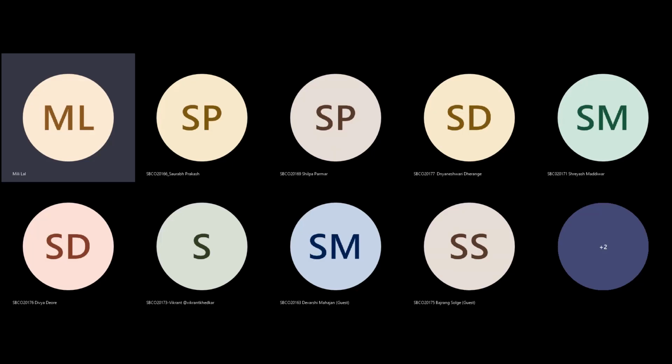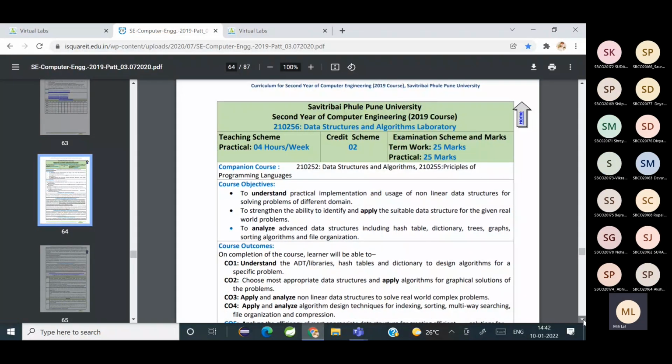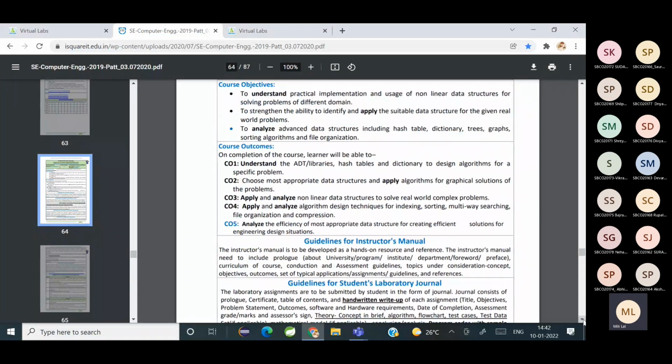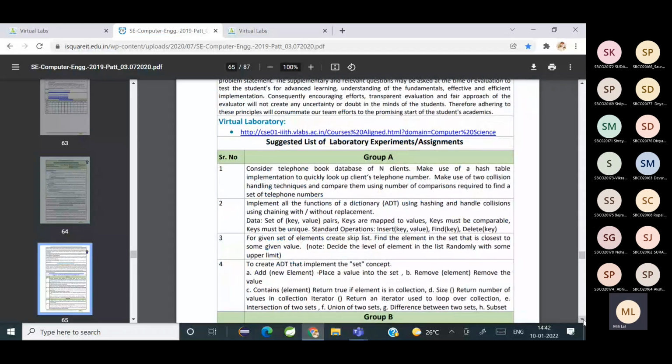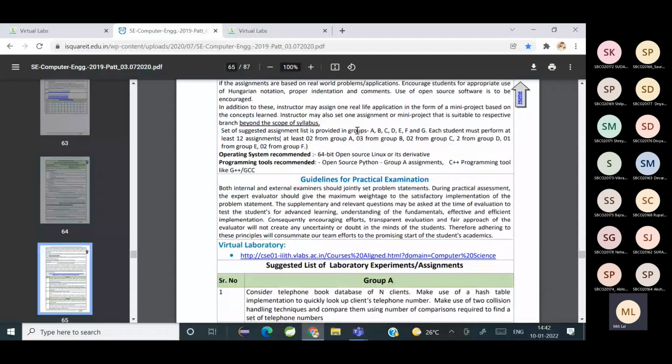Syllabus for data structure lab. You get 25 marks term work and 25 marks practical. As you all can see, there are A, B, C, D, E, F and G subdivisions in your practical.